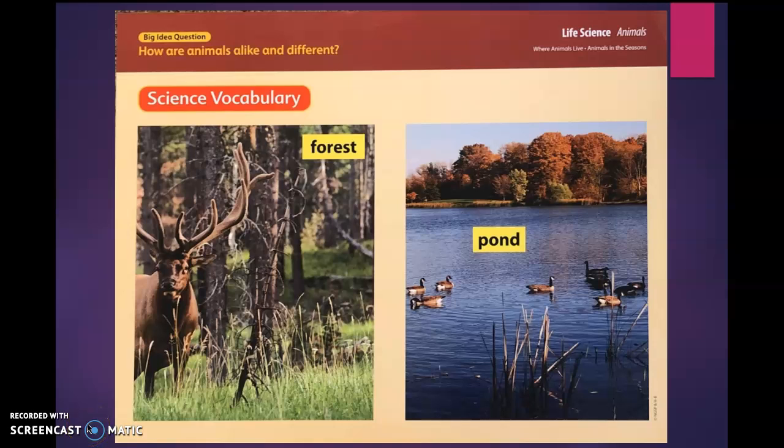Boys and girls, today our science objective is to determine how animals are alike and different. Some of the vocabulary words that we'll be using in today's lesson are forest and pond. This elk is standing in a forest. A forest is a place with a lot of trees. Why might animals like living in a place like a forest?